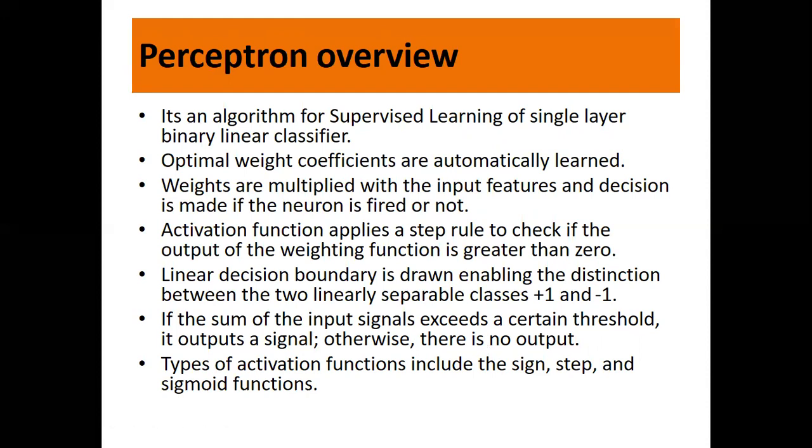Now the types of activation functions we use with the perceptrons are the sign function, step function and the sigmoid function. Remember friends, neural network is one of the most interesting topics in your syllabus. I hope you all are understanding a little bit of it. In the next session, we'll see in Python how we implement a perceptron. So the concept will be still more clear.